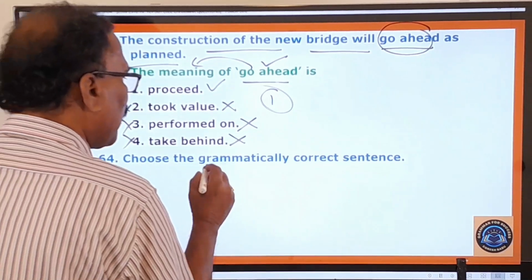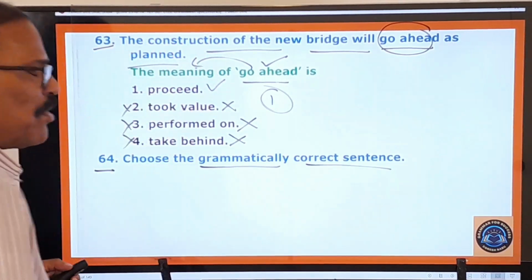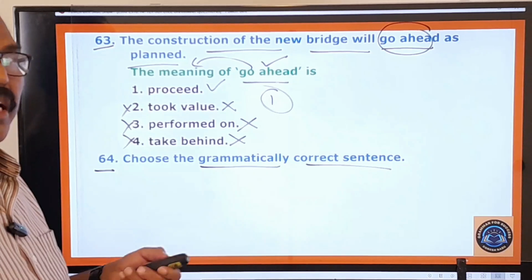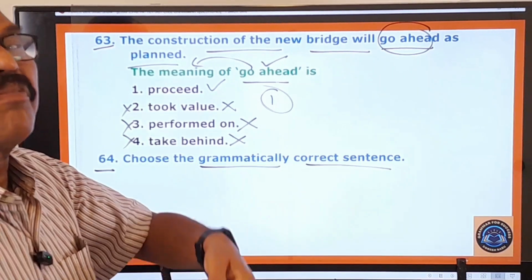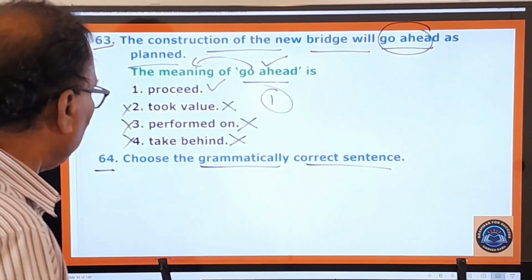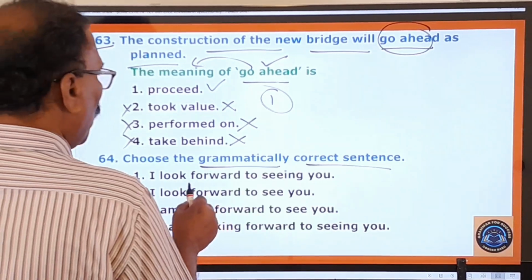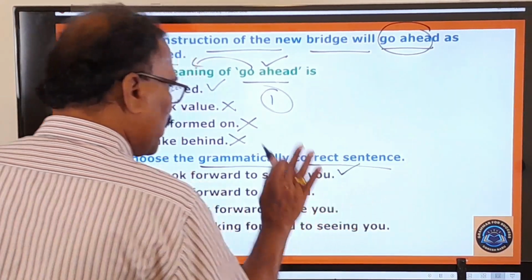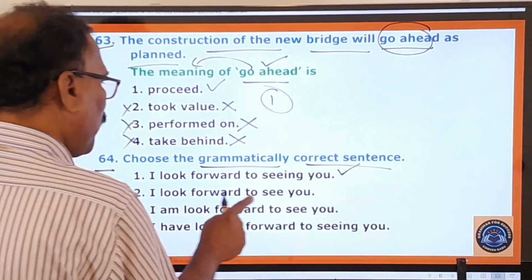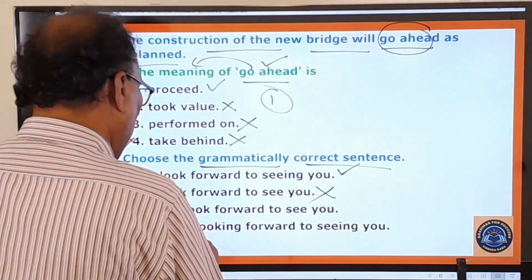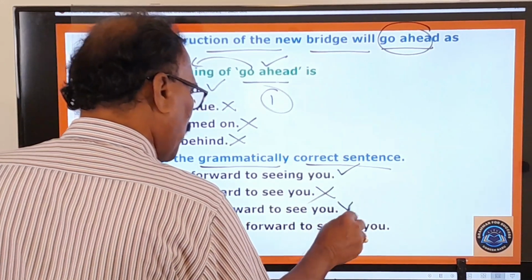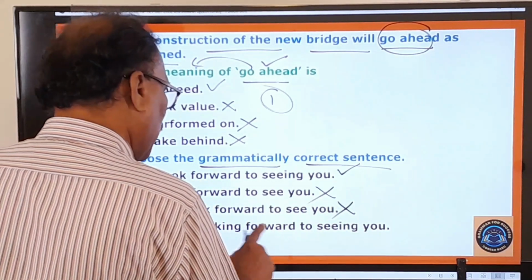64th one, choose the grammatically correct sentence. So he is asking you to choose the grammatically correct sentence from the options given below. What are the options given here? I look forward to seeing you. See, the very first one is the right one. And I look forward to see you. No. I am look forward to see you. No. I have looking forward to seeing.